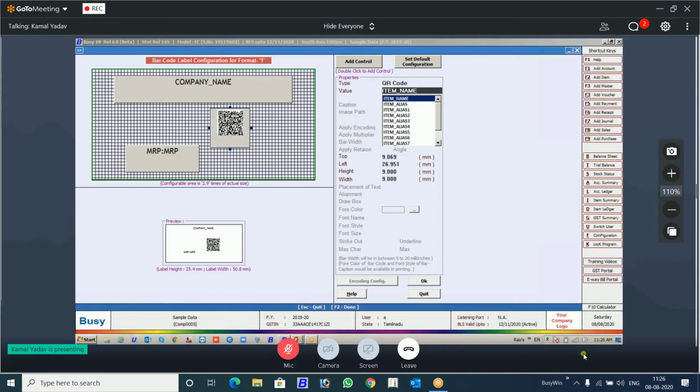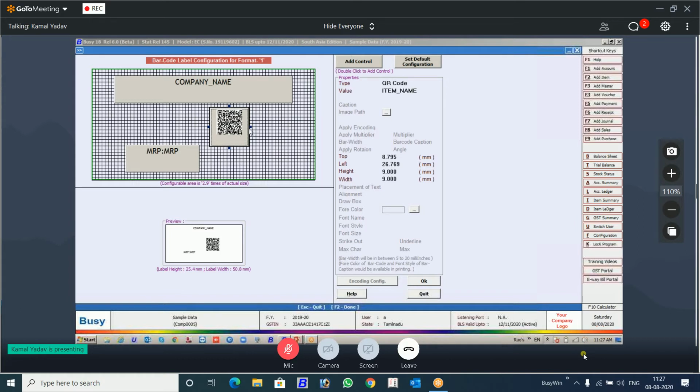And the information that you want to put in that particular QR code, you can select from this data bit field. You want alias, you want name, anything you can select from here. The one thing you should keep in mind is that the width and the height, see it's 9 and 9 millimeter, it should always be the same.